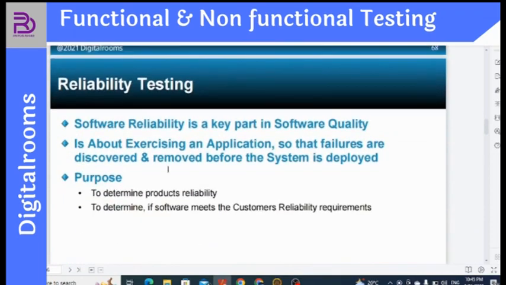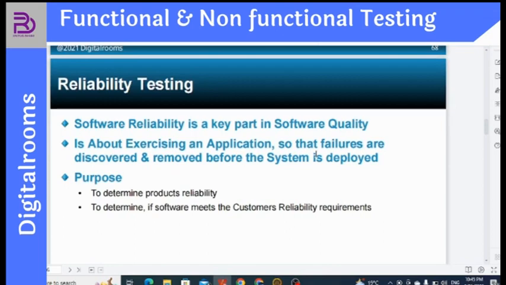Reliability testing, and I discussed that software reliability is a key part of software quality. It is about exercising an application so that failures are discovered and removed before the system is deployed. It means all the reliability issues the software has. Say, for example, after entering the payment details, the next page is not proceeding. My payment is confirmed, I've made the payment, but the next page is not proceeding further. So this is the kind of reliability issue which can occur in terms of testing as well.